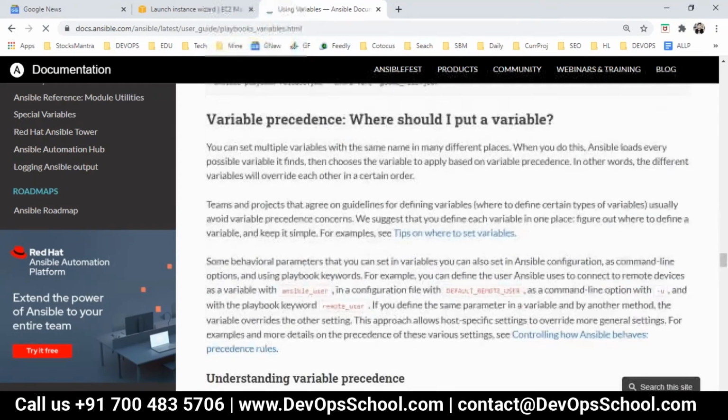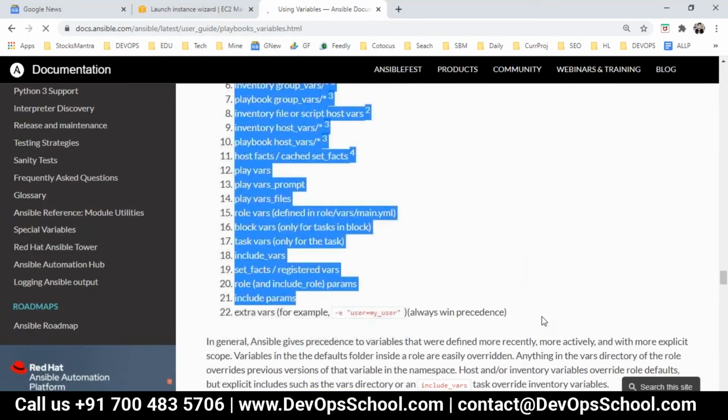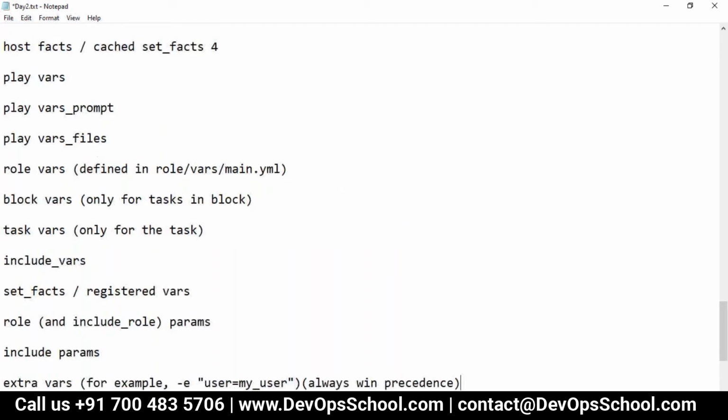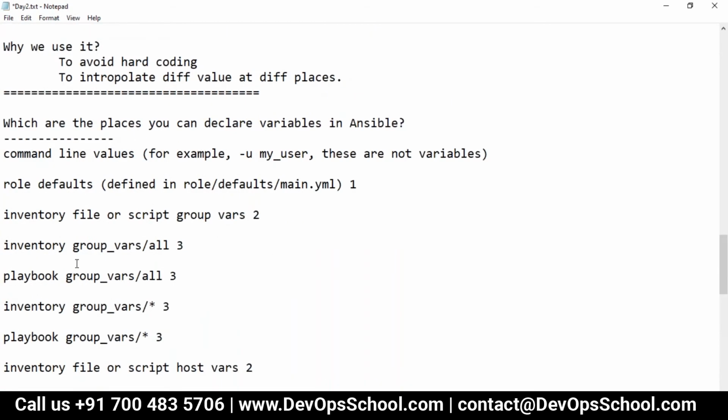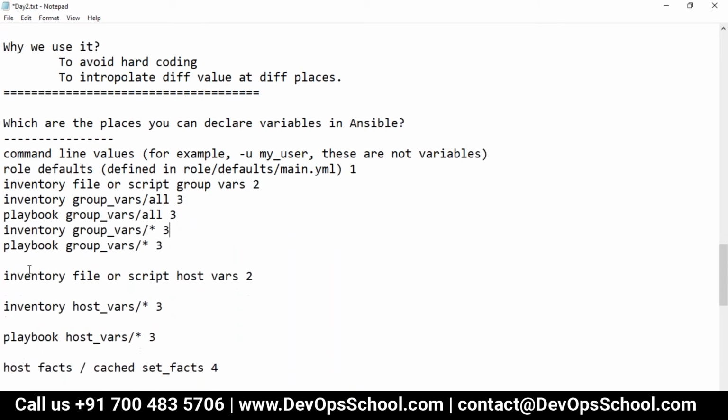Which are the places you can declare variables in Ansible? The answer is here. See here, so many places where you can declare the variable.